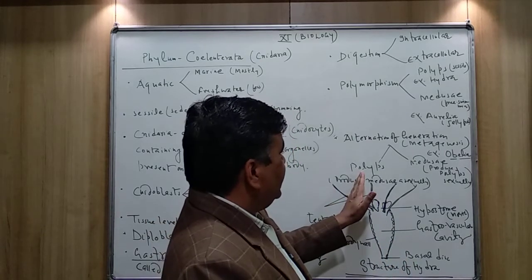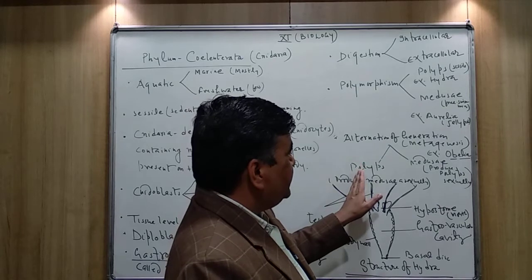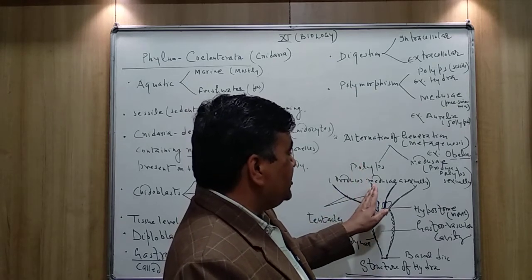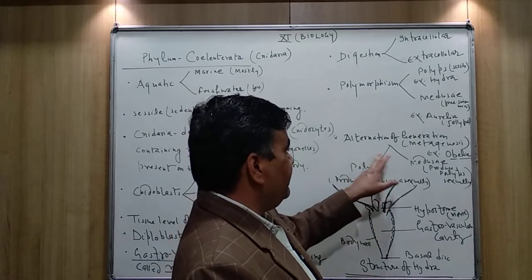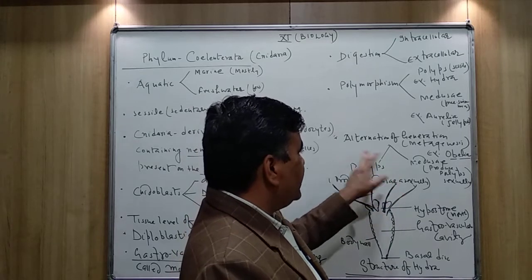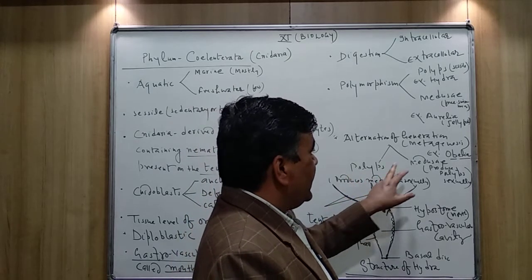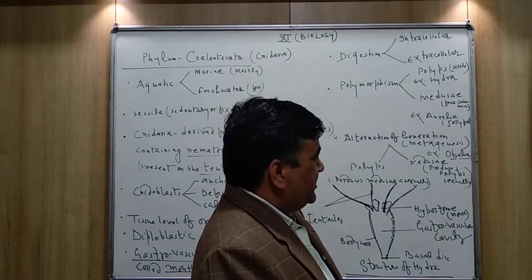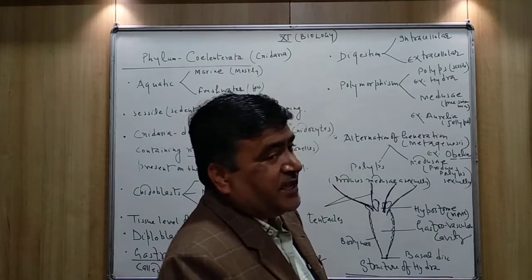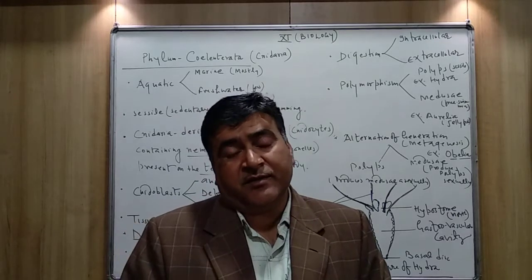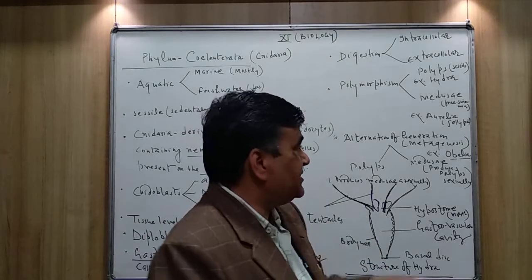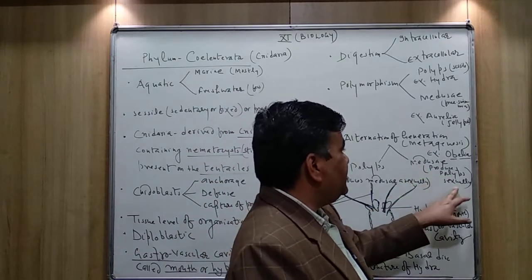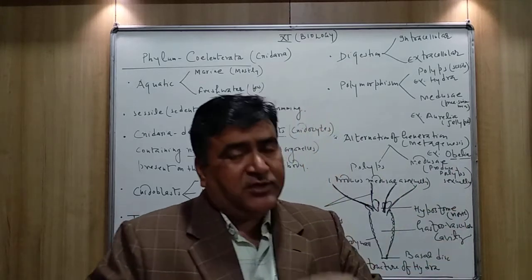So here, in the case of Obelia, polyps are the asexual stage. It helps in asexual reproduction to give rise to the Medusae form, and Medusae is the stage which helps in sexual reproduction, and by sexual reproduction the Medusae gives rise to the polyps.